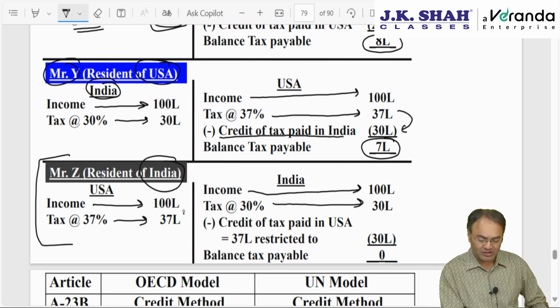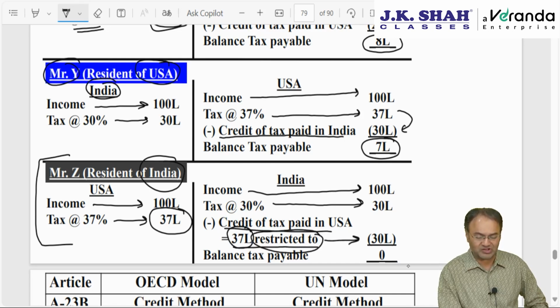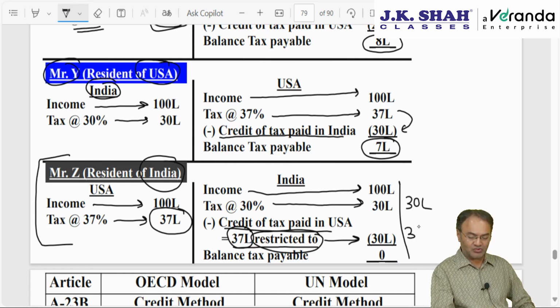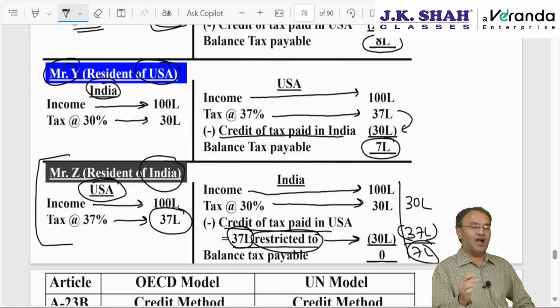From 30 lakh, the tax paid in US, 37 lakh, is going to be allowed as a credit. But 37 lakh is restricted to 30 lakhs, restricted to tax payable on such income in India. Indian government cannot give you credit of the full 37. If it allows you credit of 37, there will be a refund of 7 lakh rupees. Who will give you refund of 7 lakh rupees? The tax which you have paid is with the US government. Why would Indian government refund it back to you? For what? Therefore, the excess 7 lakhs will lapse.